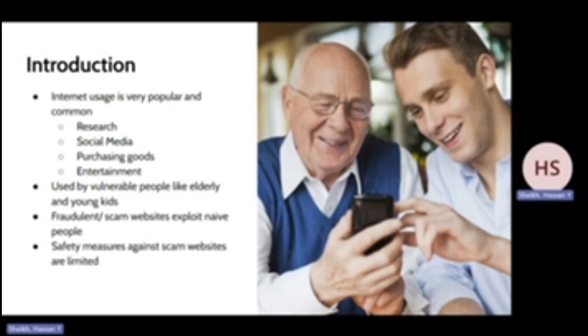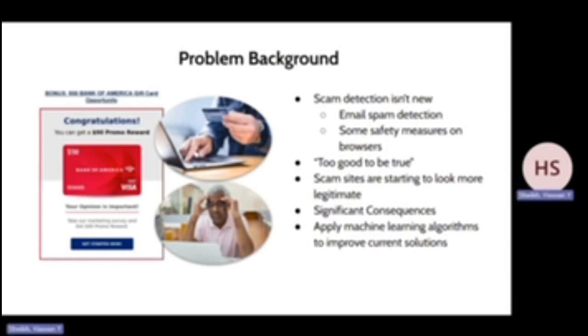Younger kids and elderly are especially vulnerable because there are limited safety measures in place to help them differentiate scam versus fishy websites. So this has attracted the interest of many to apply machine learning modeling to automatically identify which websites are scam or not based on a particular website's characteristics and features, to create safety measures for using the internet. Scam detection has been around for a while now. The models that are in place are very beneficial and helpful, and we just hope to add to that safety net by discovering more red flags to identify scam websites.